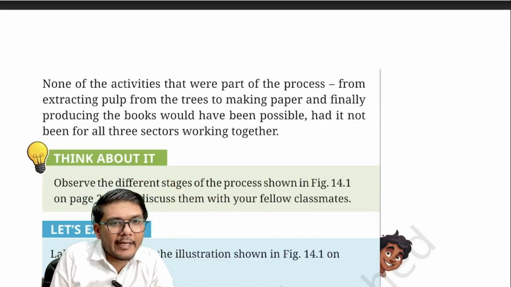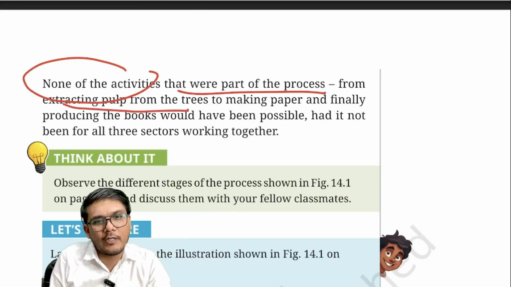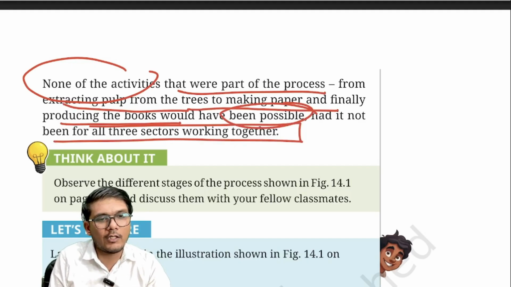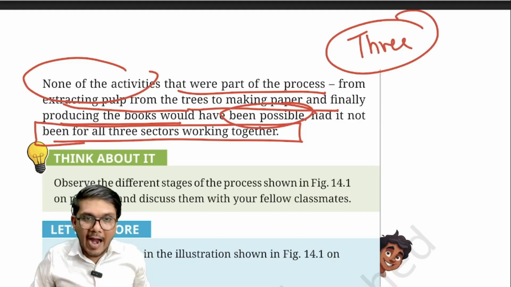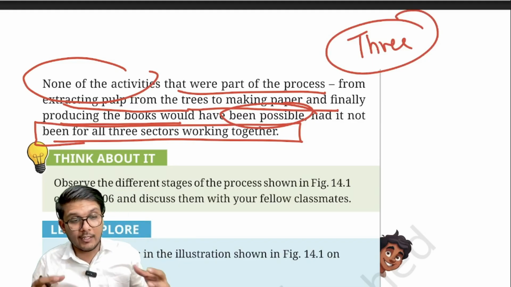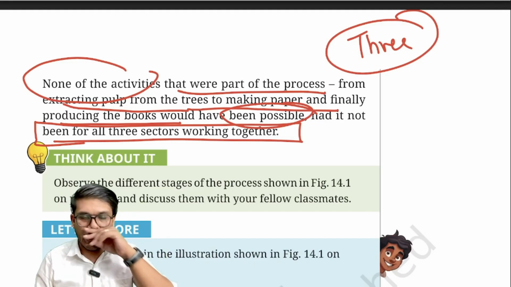None of the activities that were a part of the process, from extracting pulp from the trees to making the paper and finally producing the books, would have been possible had it not been for all the three sectors together. So all the three sectors need to function together in order to add value: first extract the raw material, then convert the raw material into finished goods, and transport and make sure that it reaches all of us. I hope that's clear.